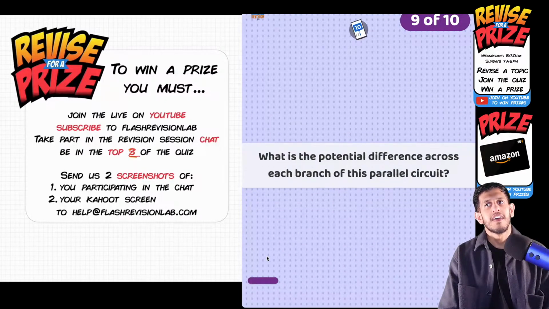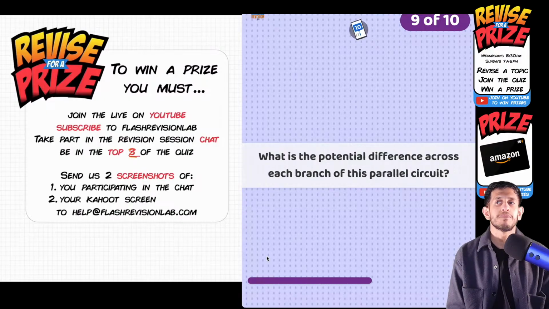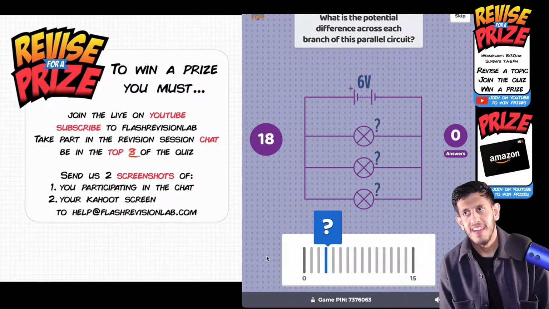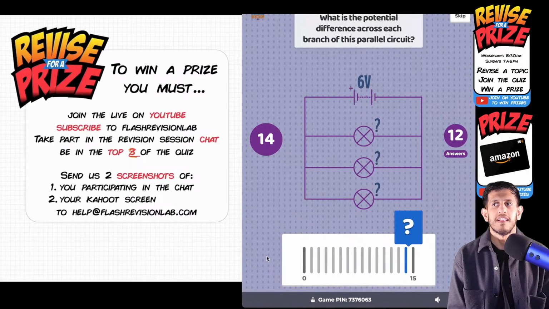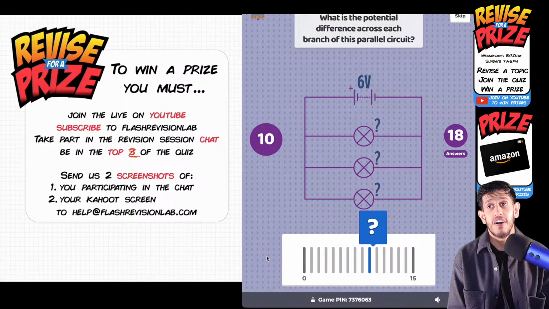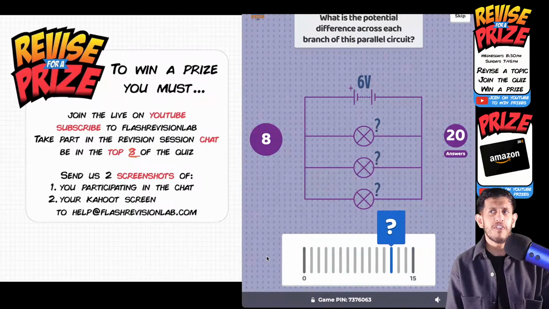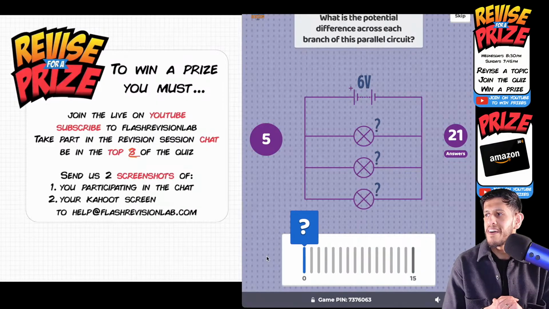Slider again. What is the potential difference across each branch of this parallel circuit? So we talked about parallel circuits, and we said what the rules are for them. I'm asking for the potential difference here. Slide and press submit to lock in your answer. Over half the people have answered so far. I'm waiting for a few more, just 4 or 5 more answers. Can we remember? Let's see.